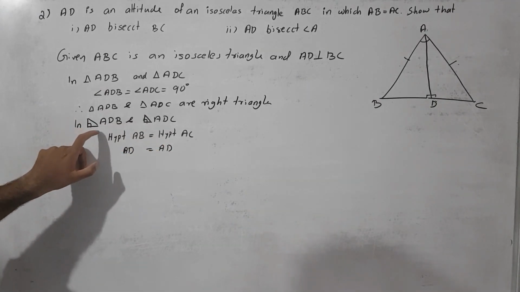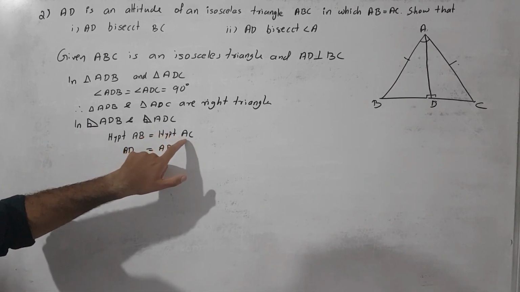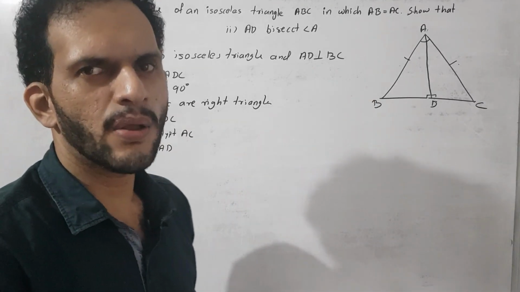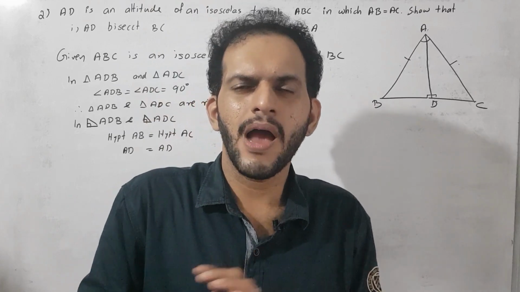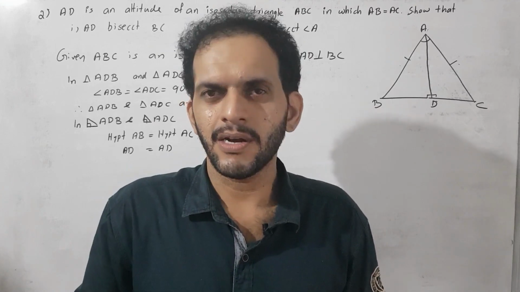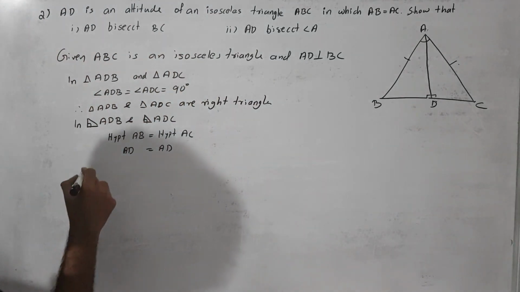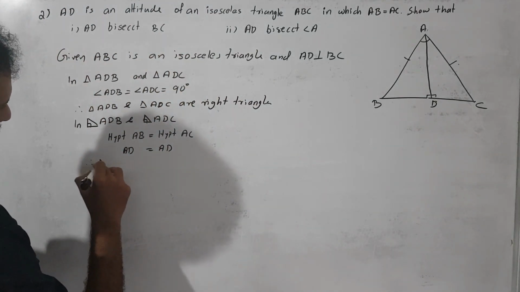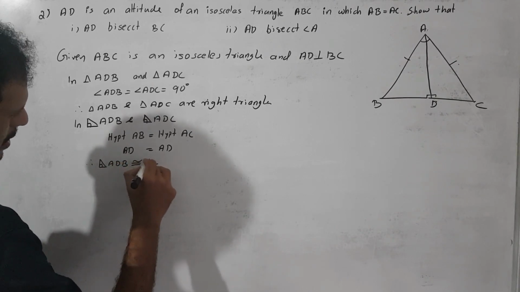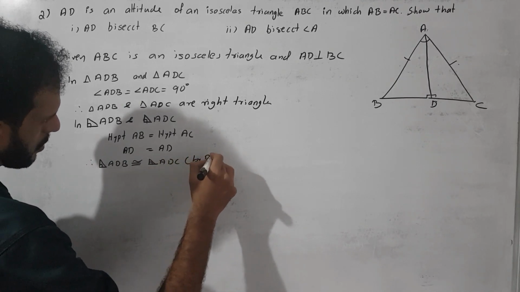We got that in this right triangle, the hypotenuse and one side are equal to the hypotenuse and one side of the other right triangle. So in the case of right triangles, if the hypotenuse and one side are equal to the hypotenuse and one side of the other right triangle, then what do we say? The triangles are congruent. What is the rule? RHS. Okay. Therefore, right triangle ADB is congruent to right triangle ADC. What is the rule? By RHS.